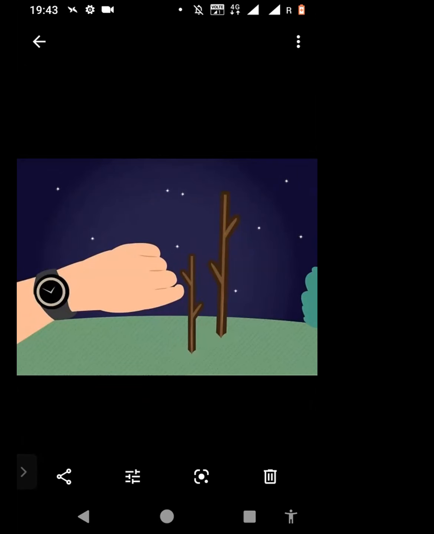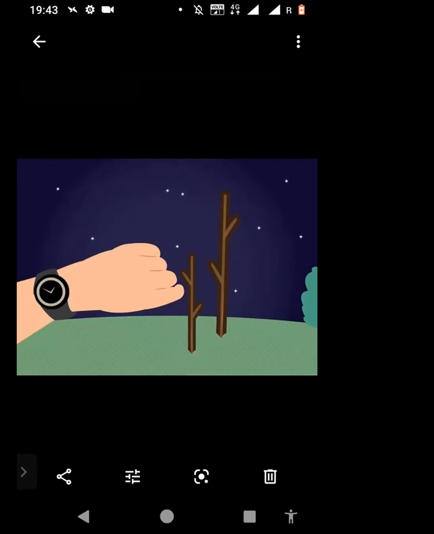So you'll be having two sticks. One will be short and the other one will be long. You'll put these two sticks into the ground. They should be a little high, at least a foot long. The shorter one should be at least a foot or 2 feet long, and the longer one should be 3 or 4 feet long.